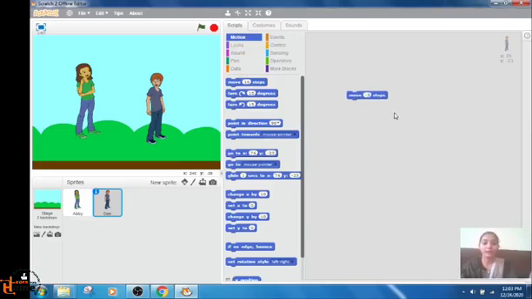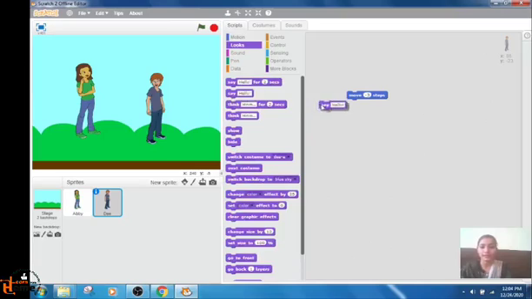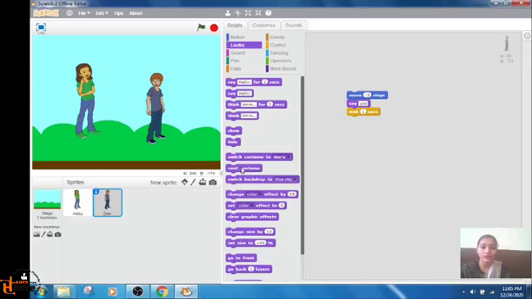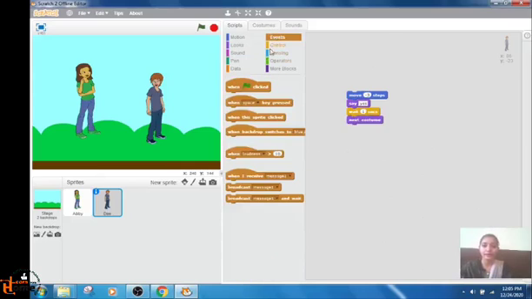It will come 3 steps back, and in looks, it will say yes. And in the control, we will drag this block, wait 1 second, and again in the looks, next costume. Okay, I have done this. And in events, I have dragged this block when green flag clicked.